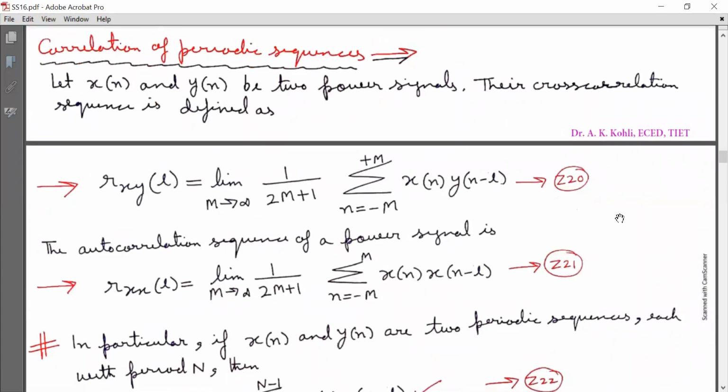Now, correlation of periodic sequences. Let x[n] and y[n] be two power signals. Their cross correlation sequence is defined as R subscript XY[l] is equal to the limit as capital M tends to infinity of 1 by (2M+1) times summation n running from -M to M of x[n] y[n-l]. Mark it as equation Z20. The autocorrelation sequence of a power signal is R subscript XX[l] is equal to the limit as capital M tends to infinity of 1 by (2M+1) times summation n running from -M to M of x[n] x[n-l]. So mark it as equation Z21.